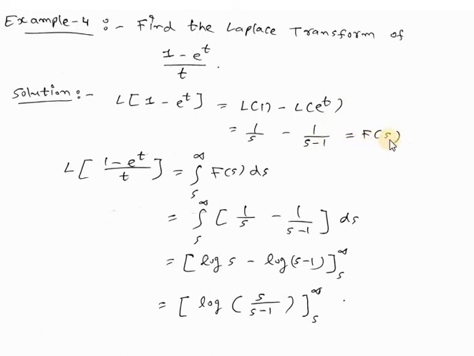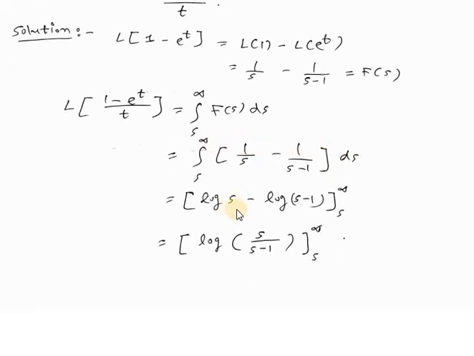So this is our f of s. Now Laplace of (1 minus e raised to t) divided by t will be the integration from s to infinity of f of s ds. So this can be written as the integration from s to infinity. What is f of s? It is 1 by s minus 1 by s minus 1, ds. Now integration of 1 by s with respect to s will be log s. Same way, integration of 1 divided by s minus 1 with respect to s will be log (s minus 1), and the limit will be from s to infinity.